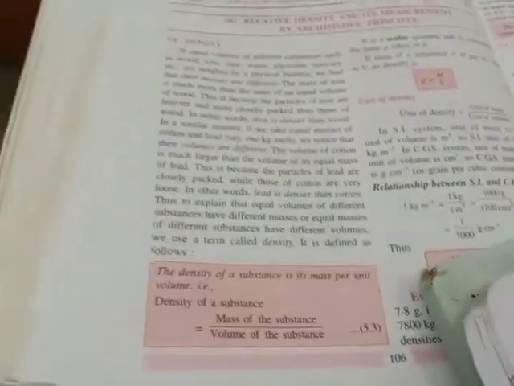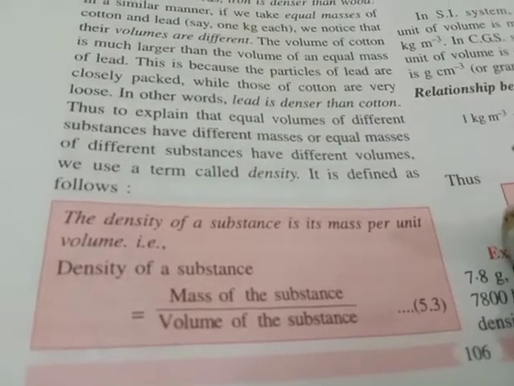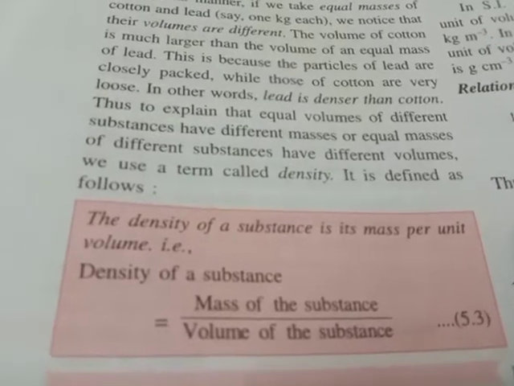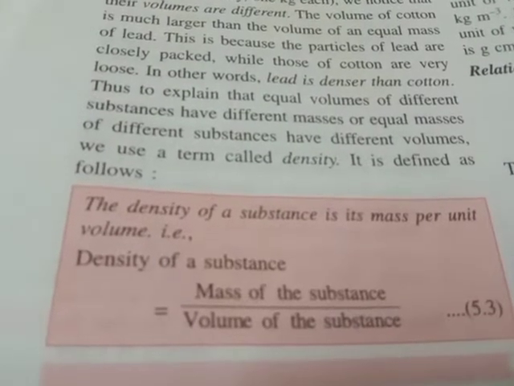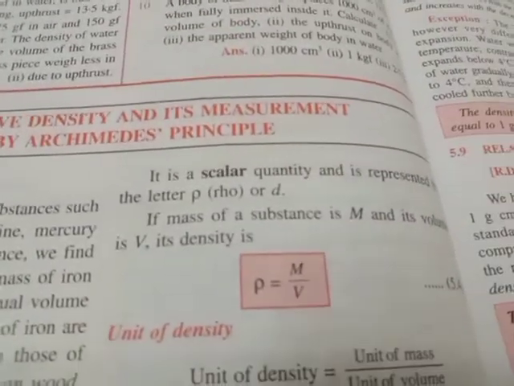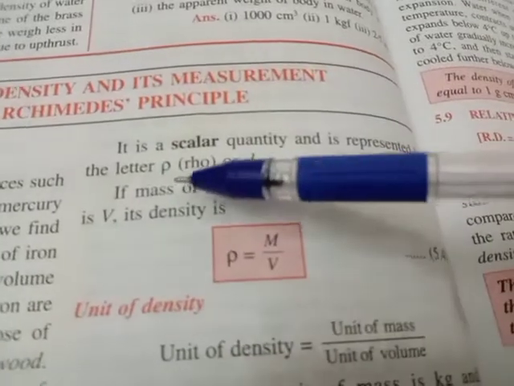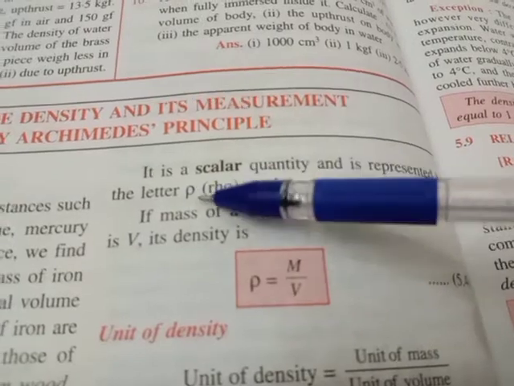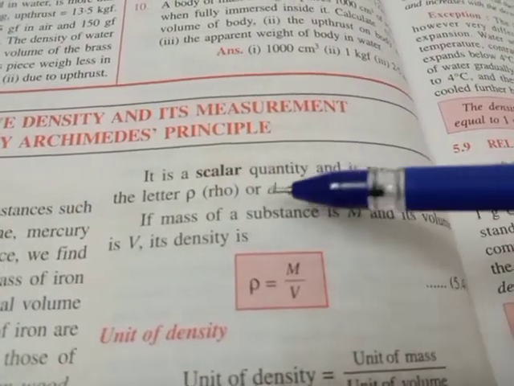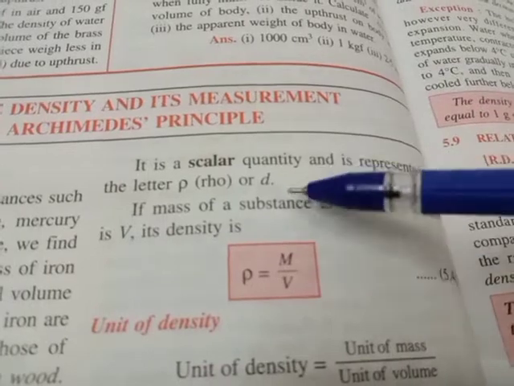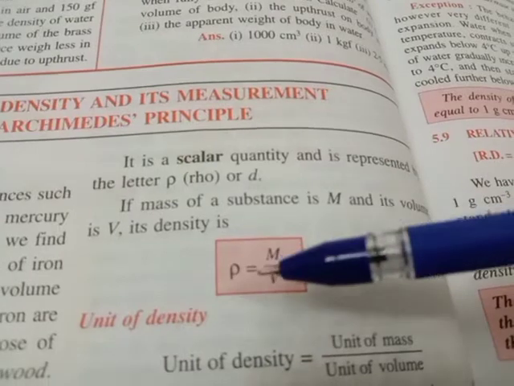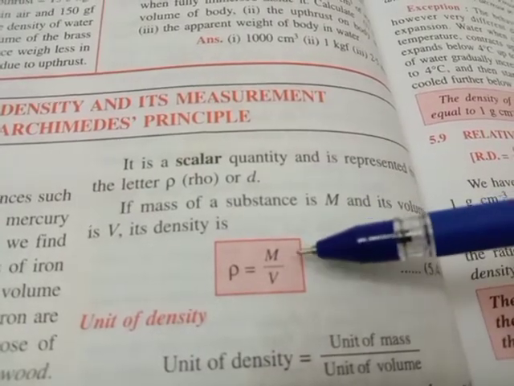So you already know that the density of a substance is its mass per unit volume, right? So density is the mass per unit volume or mass upon volume. It is represented by rho or d. Okay, this is the term rho. As you have seen in the previous topic also, in all the numericals I use this term only. It is pronounced as rho, or you can use d also, but mostly now you will find rho everywhere. Okay, so rho is equal to m upon v, where m is the mass of the substance and v is the volume.